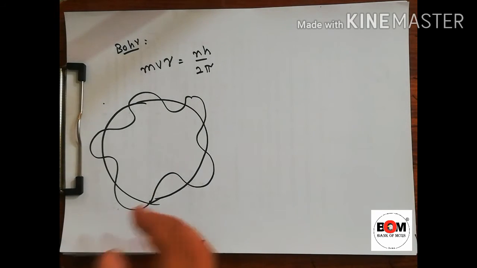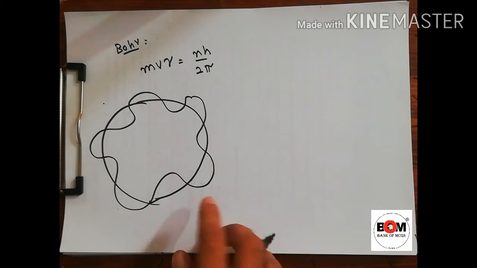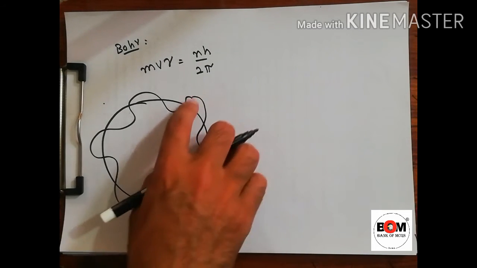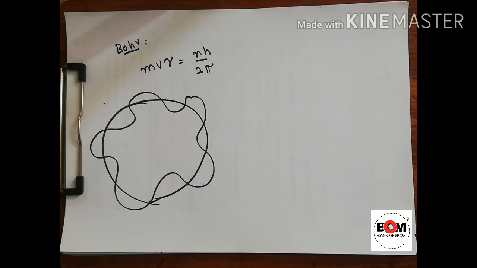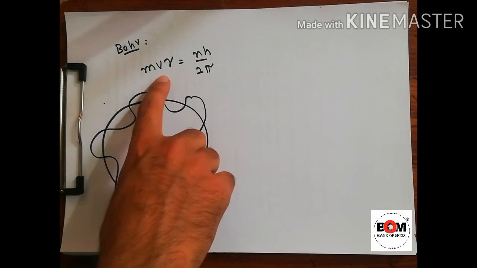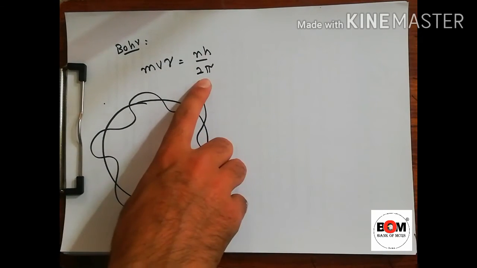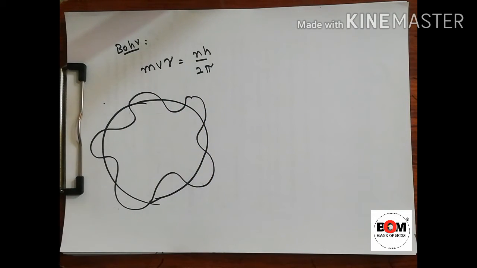Because the electron has particle as well as wave nature, the electron will move in such a wave. For more than a decade after Bohr's publication, no one was able to explain why the angular momentum of the electron is restricted to these discrete units. Nobody knew, but for the first time De Broglie told us.